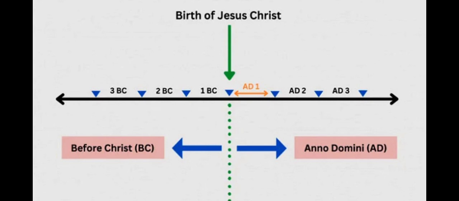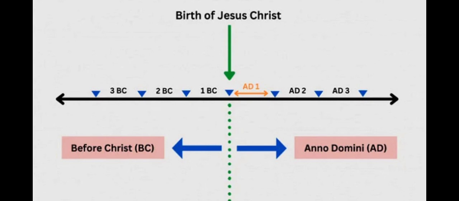So if I ask you which year came first, 2 BC or 1 BC? 2 BC came first. Why? Because 2 BC is the year which is 2 years before the birth of Jesus Christ, and 1 BC is the year which came 1 year before the birth of Jesus Christ. So the year which was 2 years before a particular initial point will always come before, right? So BC years go in decreasing order as you go ahead in the timeline, correct?